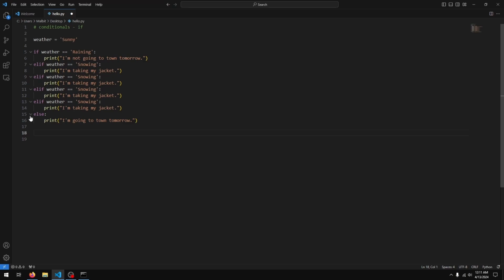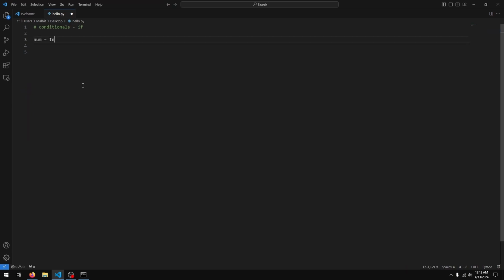Okay, I hope you gave that a go. So the task was to ask the user for some number. So let's just say num equals input, enter a number, and let's convert this into an integer. You can also do float.